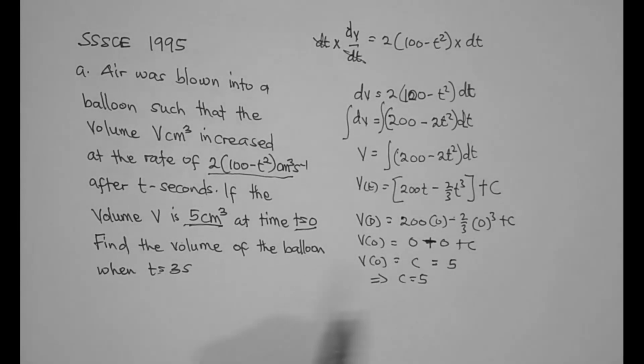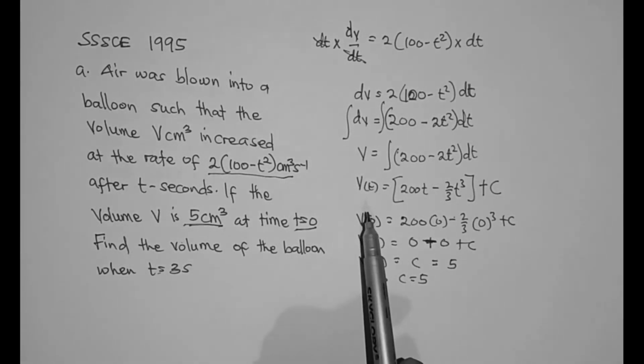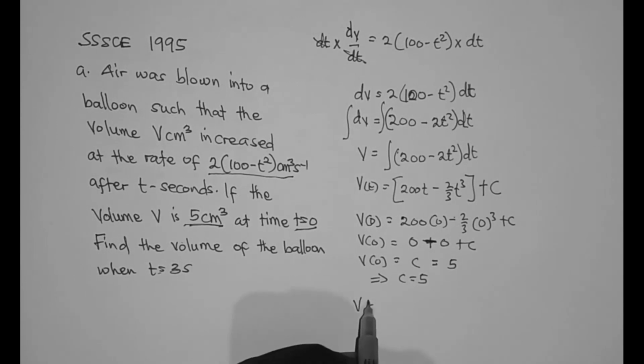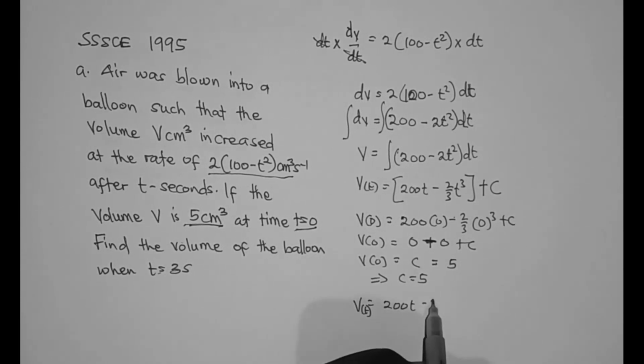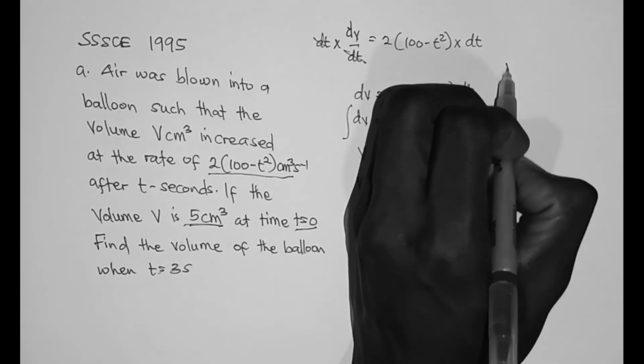So since c is equal to 5, we can then put 5 back into this equation to find the original volume. So V of t equals 200t minus 2/3 t³, then plus 5. The second part of the question says we should find the volume of the balloon when t = 3 seconds. So all we need to do is to find V of 3.